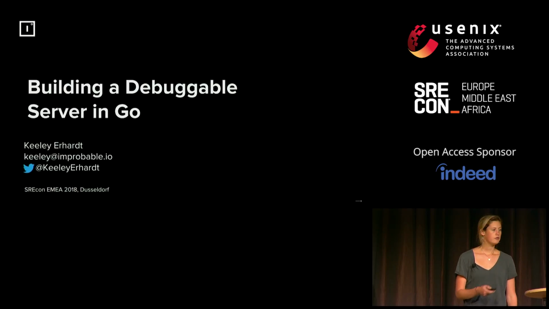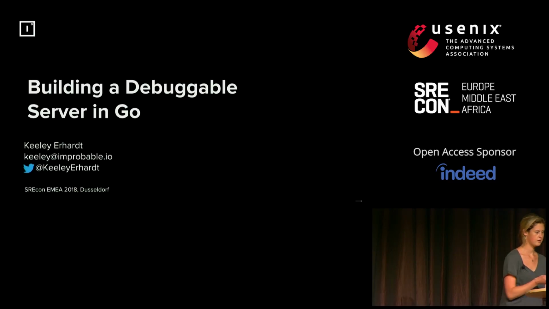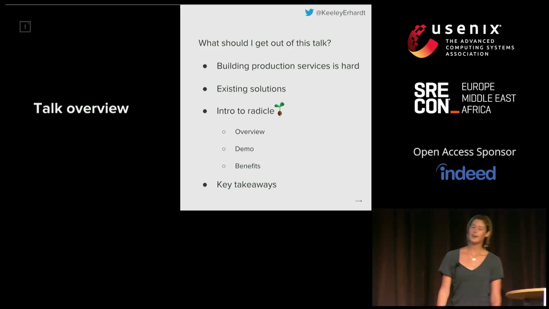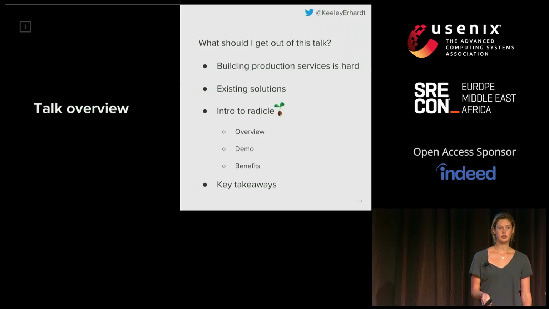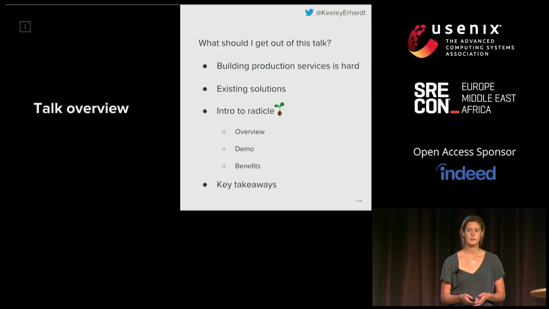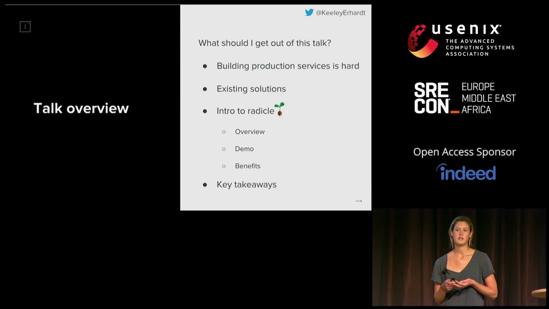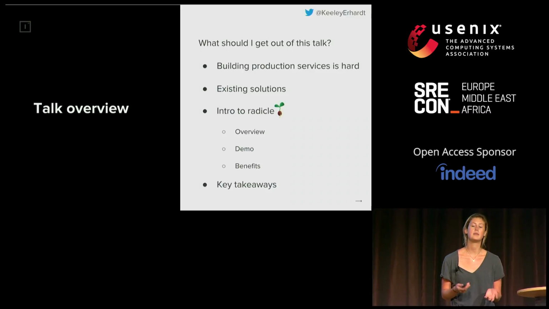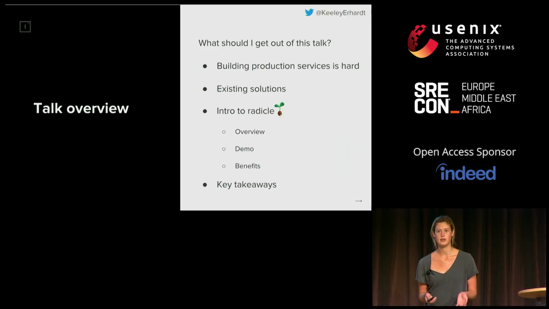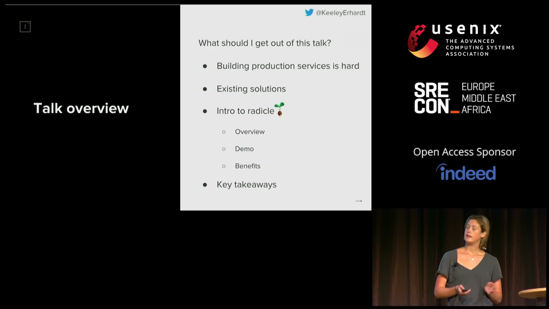So my plan for this talk is to begin by speaking a bit about why building production services is hard. I'm then going to talk about existing solutions, which are designed to help make the building of production services in Go a bit easier. Next, I'll present Radical, which is a project that Improbable plans to open source this fall, which is designed to take a different approach towards making the development of production services in Go easier. And finally, I will cover some key takeaways from the talk.